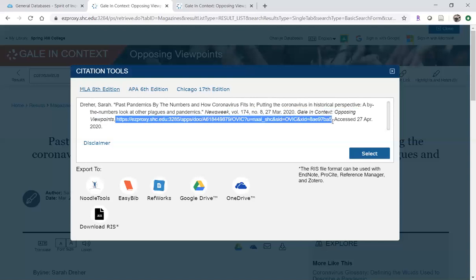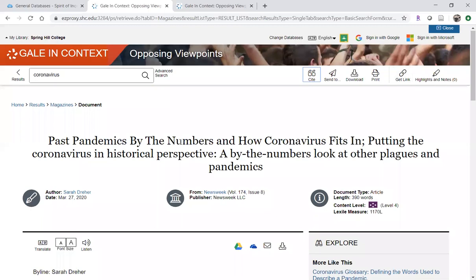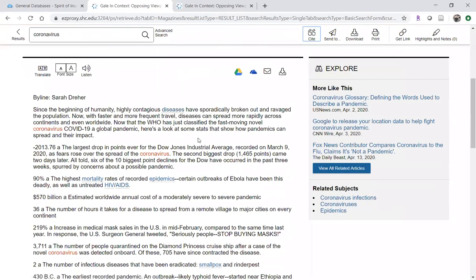So the Gale citation tool is just a tiny bit simpler than the EBSCOhost citation tools. You don't have to make those changes to database name or permalink here, okay? You can also just grab the permalink itself to the article if you just want to be able to get back to the article quickly and work on a citation later. You might also notice that this database provides you with a sort of related articles feed down the right-hand side here.